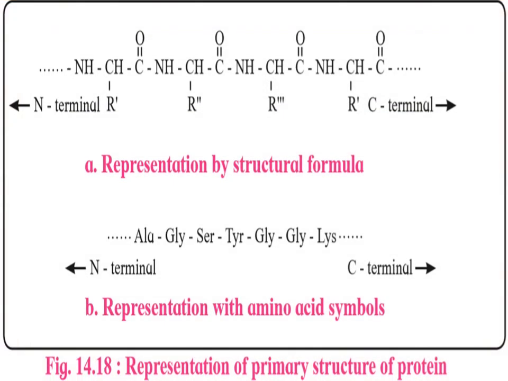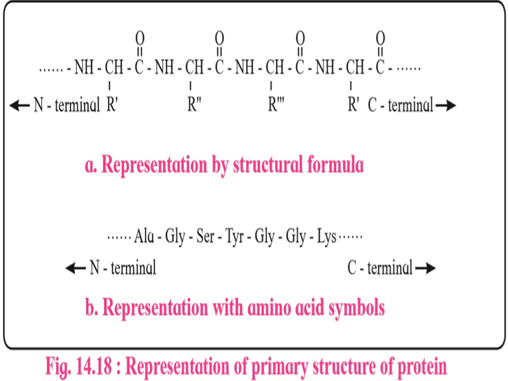Now students, in this slide you can see that the primary structure is represented by the structural formula. On the left hand side you can see the N terminal of the structural formula, and on the right hand side you can see the C terminal. The end of the formula which has the free carboxylic group is called the C terminal, while the other end that has the free amino group is called the N terminal.